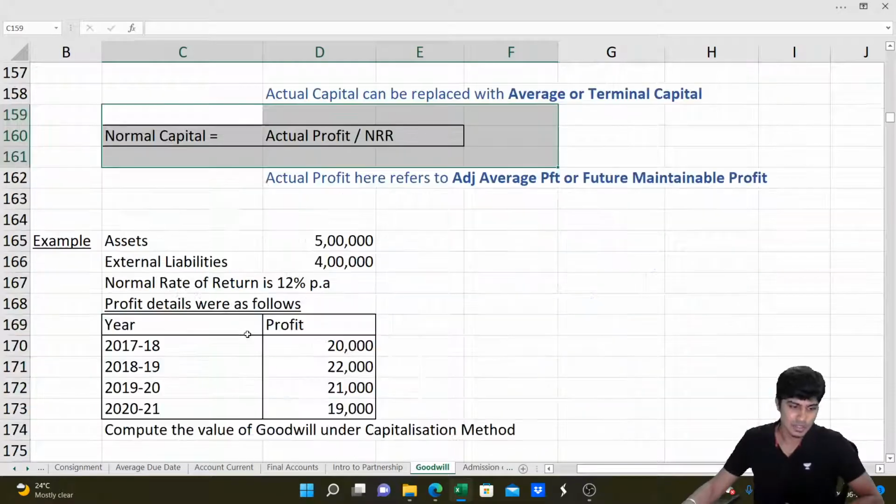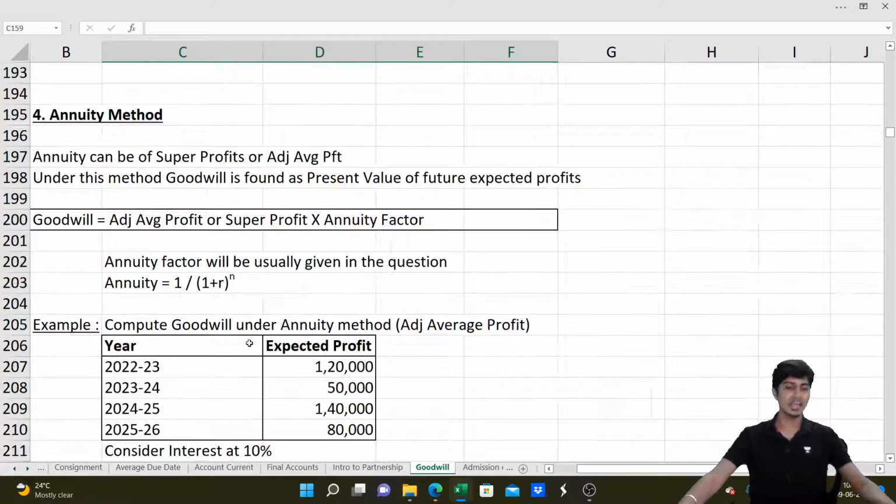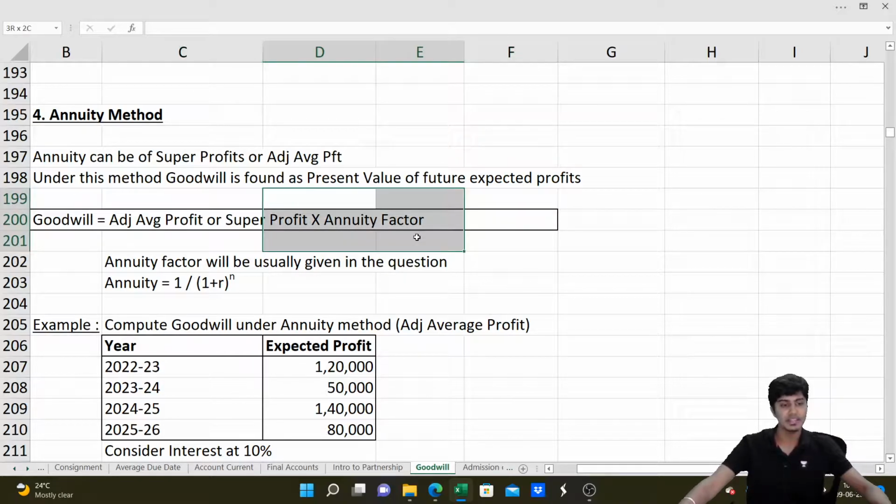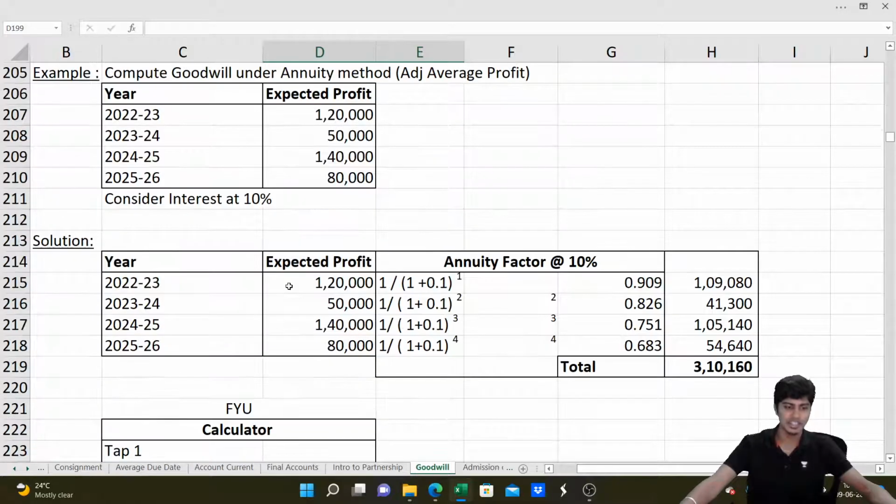Got it, guys? So this is the capitalization method. Then we have the annuity method, wherein we take the adjusted average profits or super profit multiplied by the annuity factor. The annuity factor will be given to us in the question. Let us not get into the computation of the annuity factor. In the regular batch we teach how to compute it also, however, it's not required here. You guys can relax.